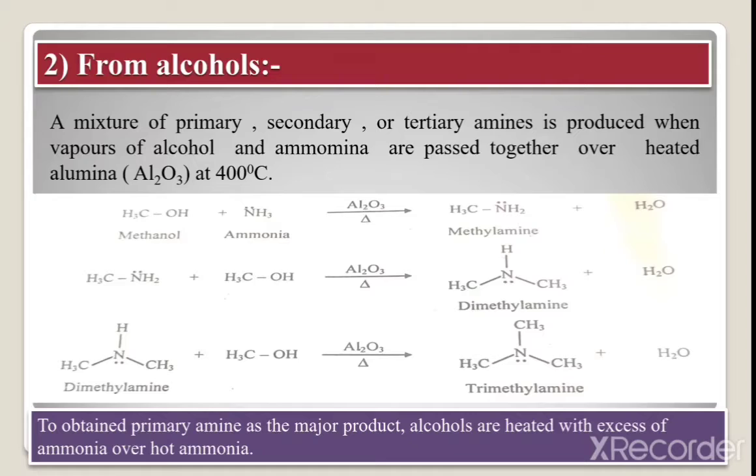This is a simple method to prepare the amines from the alcohol. Alcohol on treatment with ammonia gives methylamine, and this methylamine on further heating with methanol gives dimethylamine, and this dimethylamine treated again with methanol gives trimethylamine. This is a simple way to prepare the amines.